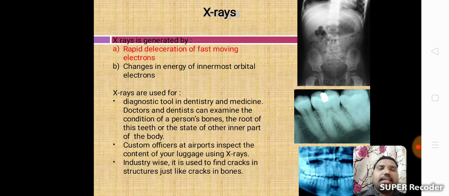Next one, X-rays. X-rays are generated by rapid deceleration of fast moving electrons, and by changes in energy of innermost orbital electrons.